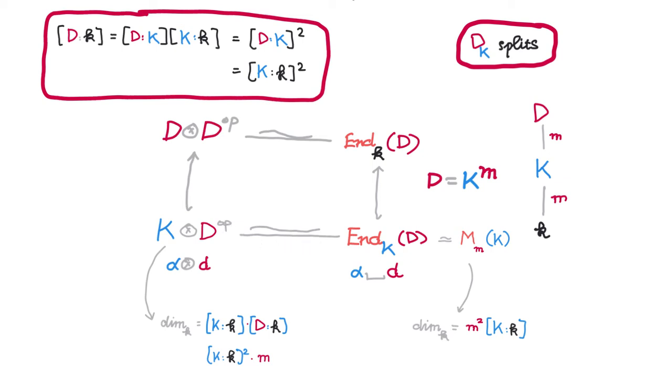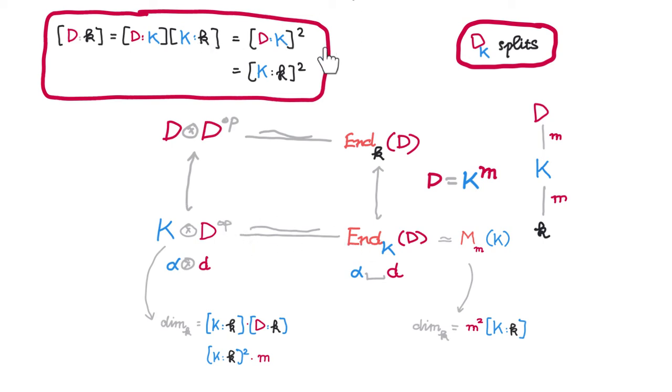Recall that this map is just a map that sends a simple tensor alpha tensor d to the map which is left multiplication by alpha and right multiplication by d. And why is this simple? Well, that's because the tensor product of a simple algebra with a central simple algebra is always going to be simple. This is established in a separate video, but if you don't know this, don't worry, because we're going to give an alternative direct proof of this splitting.